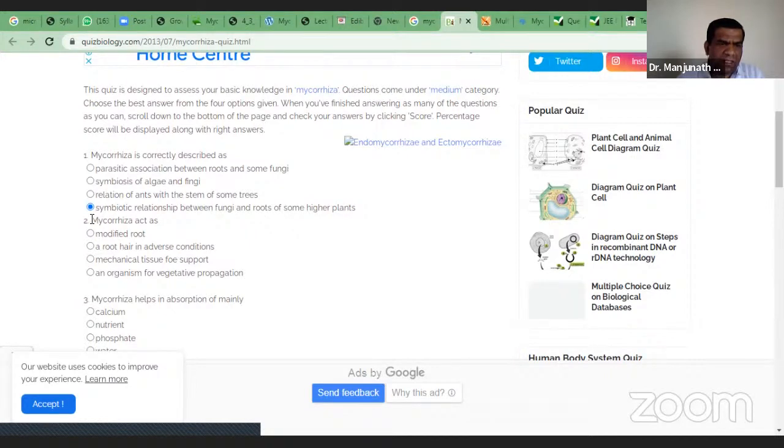Similarly, the second question: mycorrhiza act as a modified root, a root hair in adverse condition, mechanical tissue for support, and organism for vegetative propagation. So, what is the answer? Anybody, any answer?